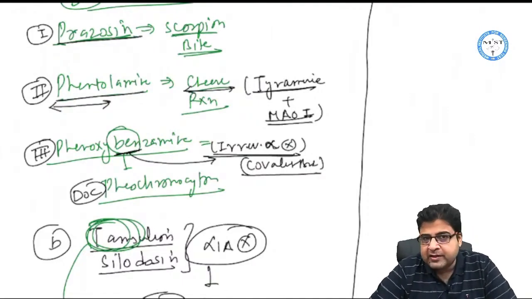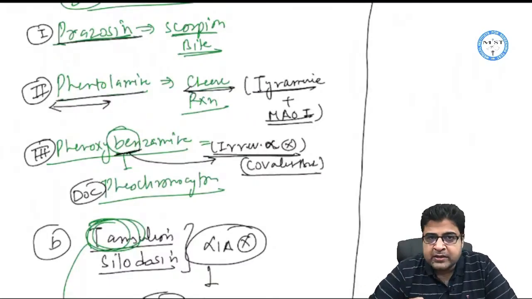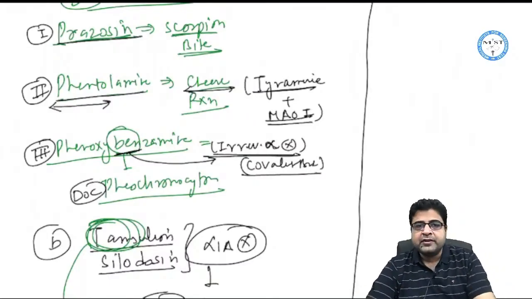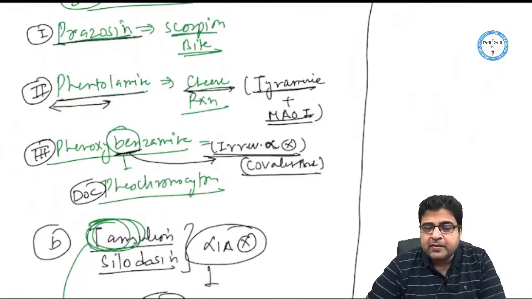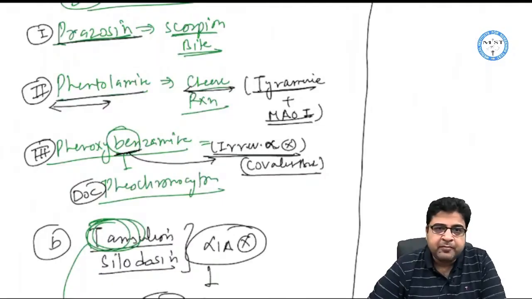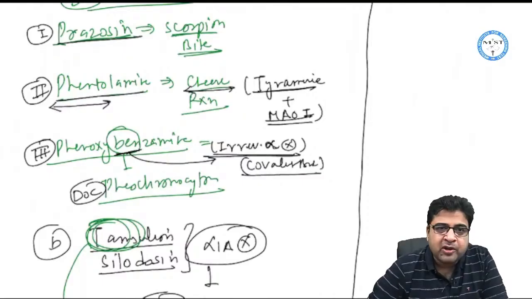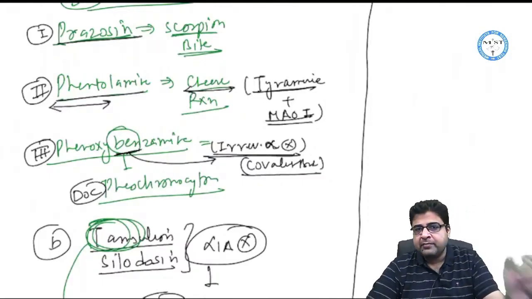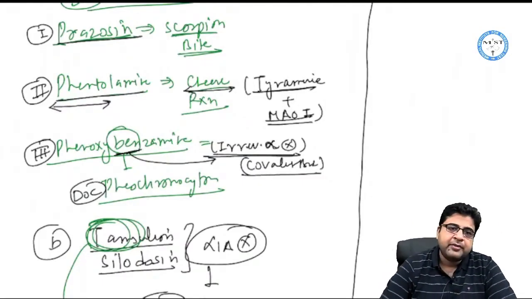So two drugs we discussed for pheochromocytoma. One is phenoxybenzamine, that is the drug of choice. And the second, if you remember, is metyrosine. Metyrosine is one more drug that we use for the treatment of pheochromocytoma, and that is a tyrosine hydroxylase blocker. That's the rate limiting enzyme in the noradrenaline synthesis pathway.